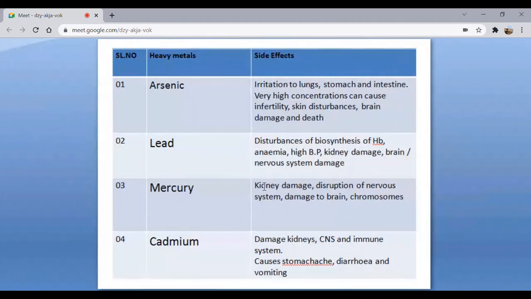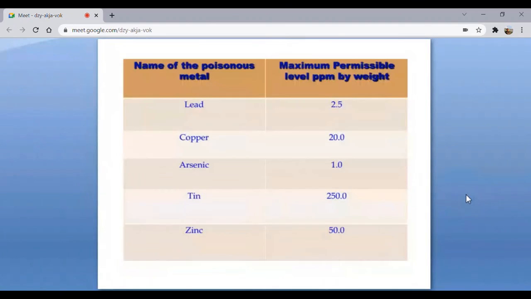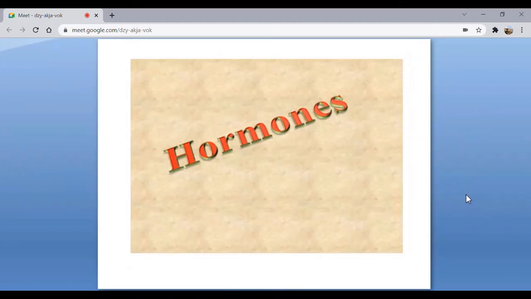Mercury causes kidney damage, nervous system damage, and damage to the brain. Cadmium again damages the kidneys and mainly affects your CNS. And these are some of the maximum permissible limits that should be there in the body or in the food.